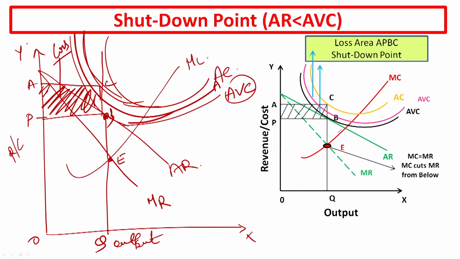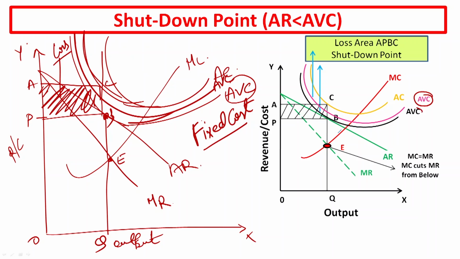If this happens, then the firm should shut down its business temporarily in the short run and bear the loss equal to fixed cost, because we know that in the short run there are two factors, fixed factors and variable factors. This pink line represents the average variable cost and it is above the average revenue, and this is the shutdown for the business, and the business will bear the loss equal to the total fixed cost.